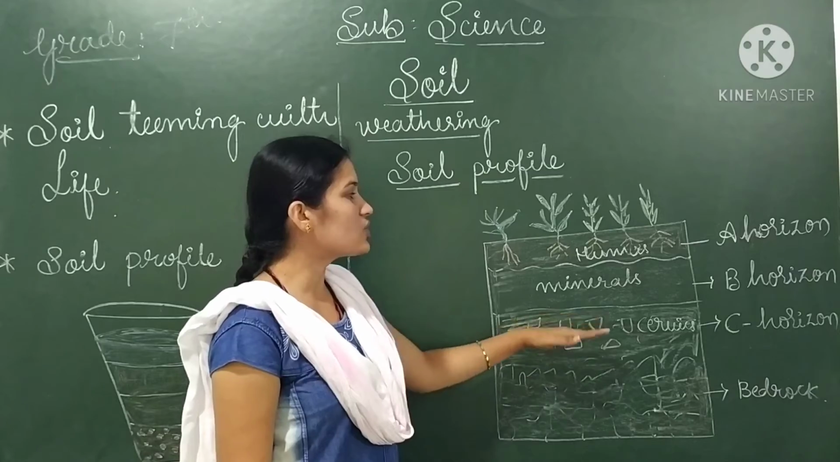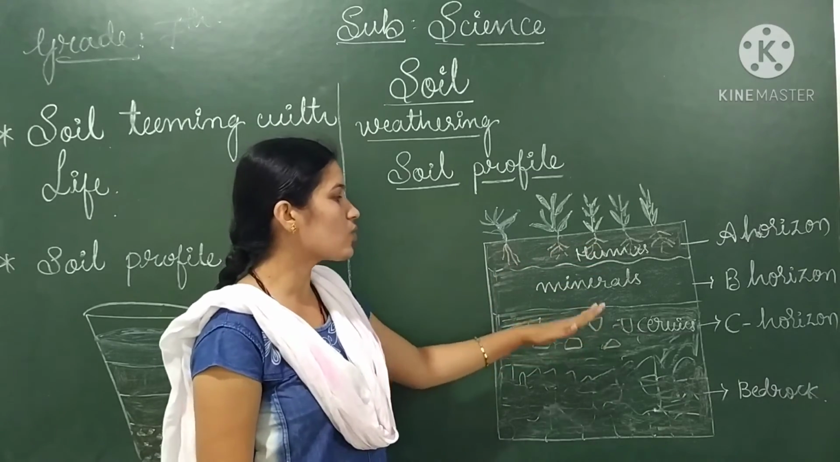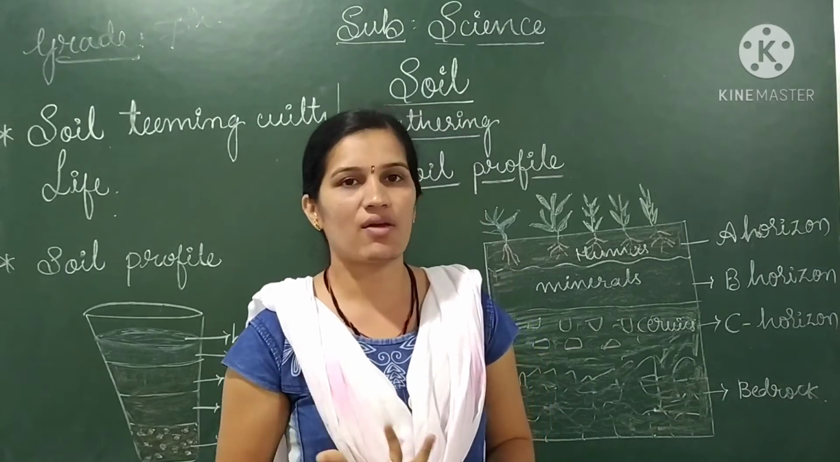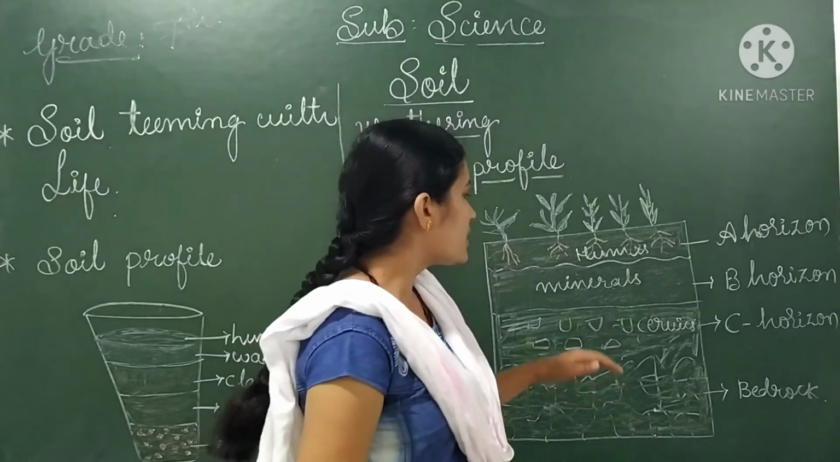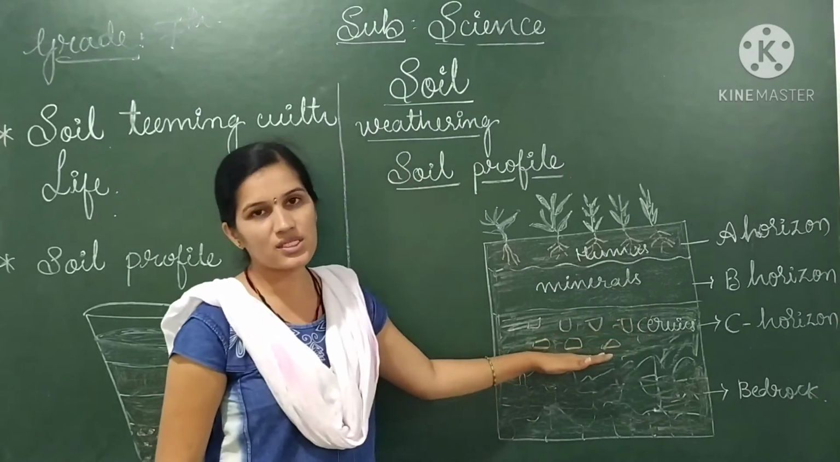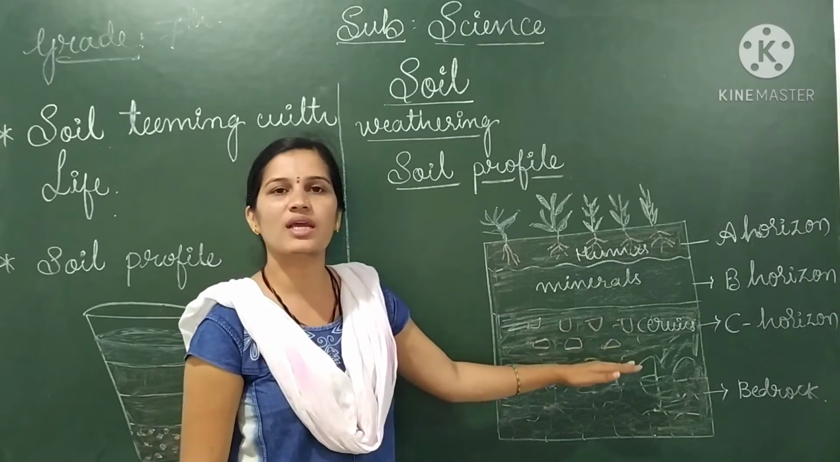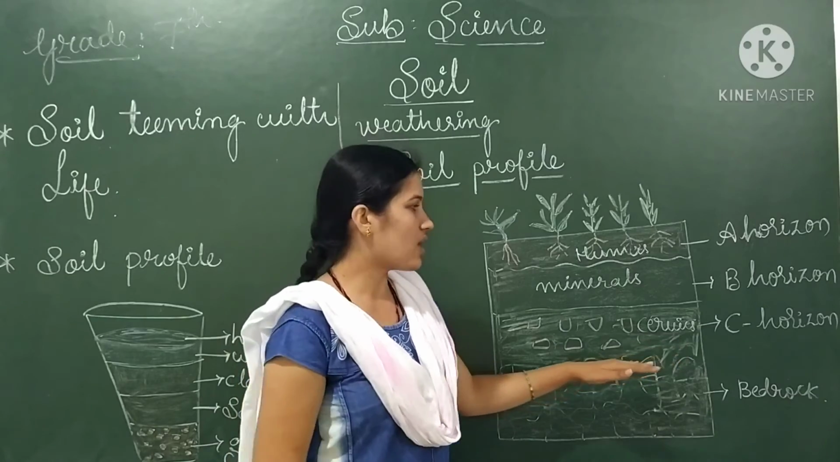In C horizon, there are no minerals and no humus. It contains only some kind of gravels and cervix. That is the third layer. If we dig the third layer, then we can get the gravels.